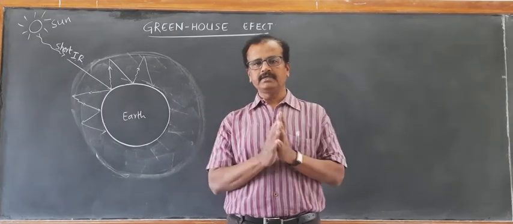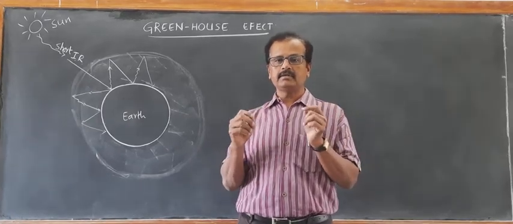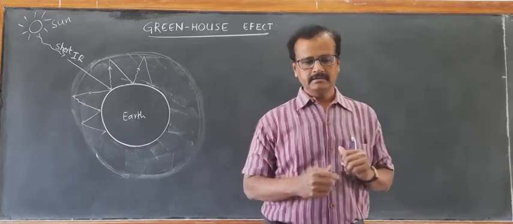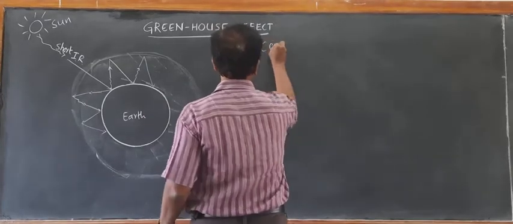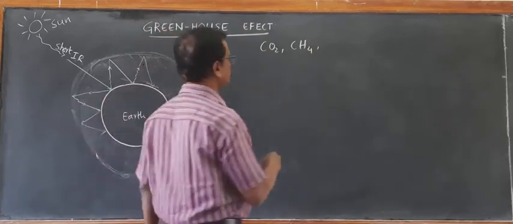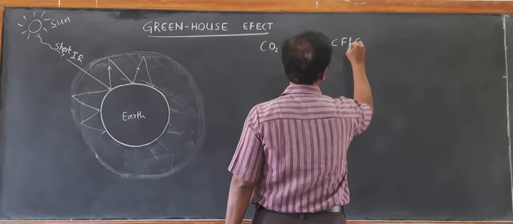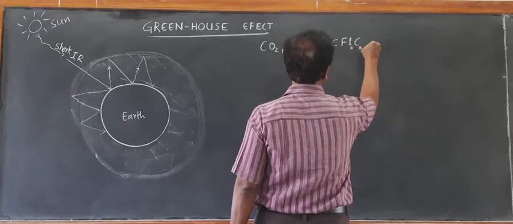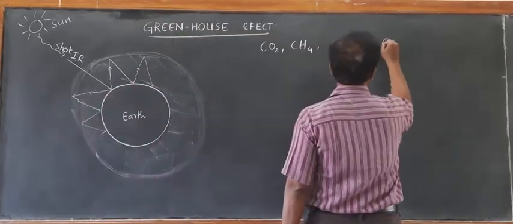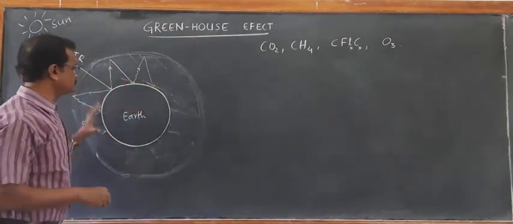This atmosphere consists of several gases. The main gases which are important for this particular discussion are carbon dioxide, methane, then chlorofluorocarbons, then ozone. These are the gases which are important in this particular discussion.